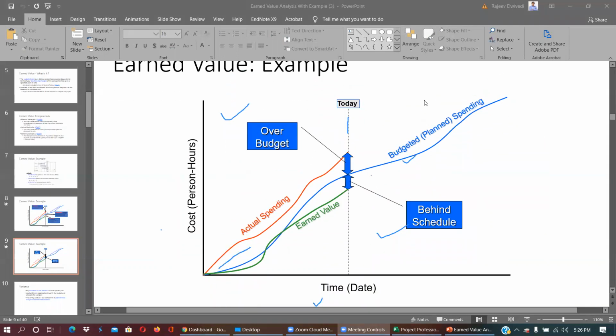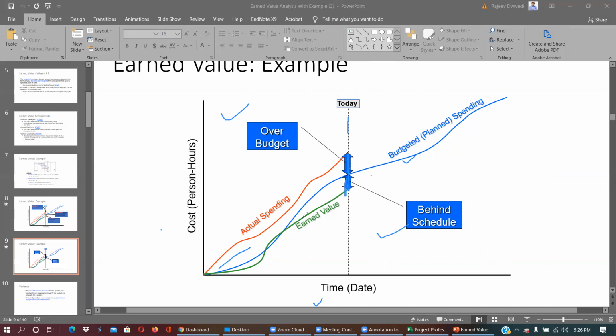So basically, here you can see this is over budget, this is behind schedule, over budget. And if you go particularly on the blue line, you are performing properly.